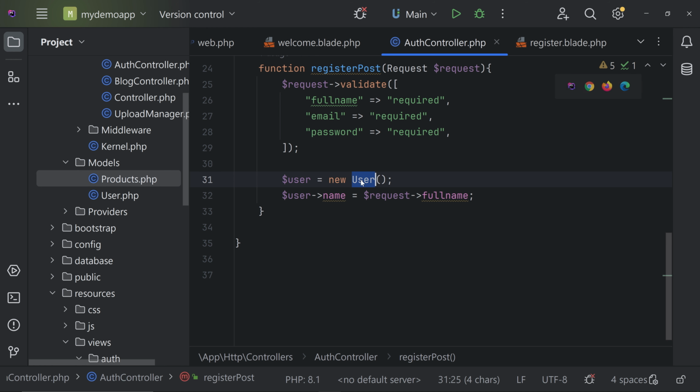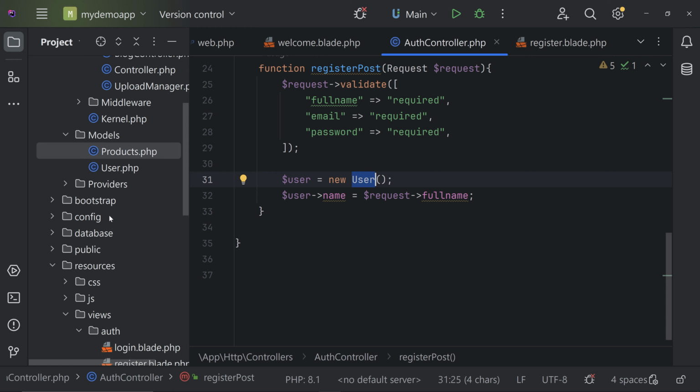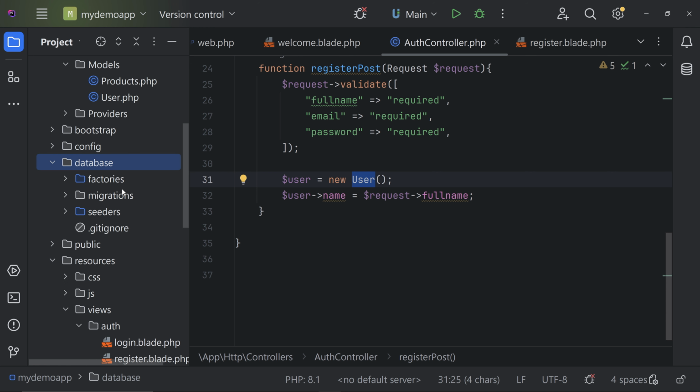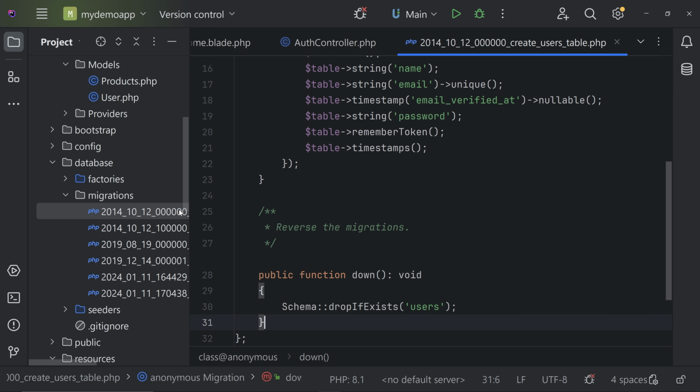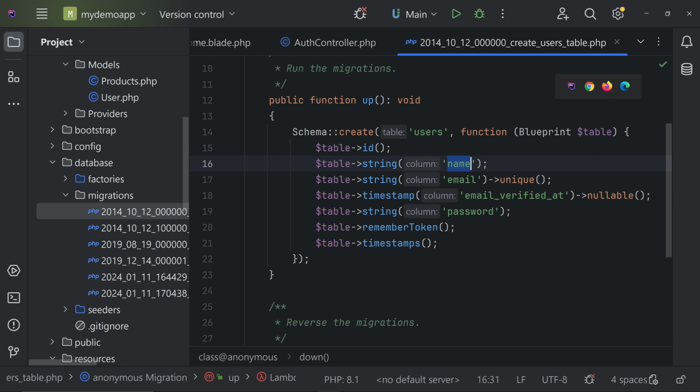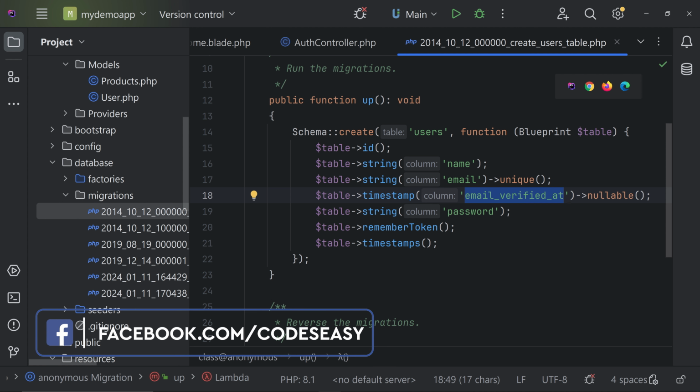Inside the user table, let's go to the migrations. If you haven't watched the previous videos, that's why I'm explaining this once more. Go to the migrations and the migration for the user. You can see the user table has a column named name, another named email, and one named password. Everything else is not required for now, like remember token, etc. We will learn about it later on. So we have name, email and password here, and these column names are very important.